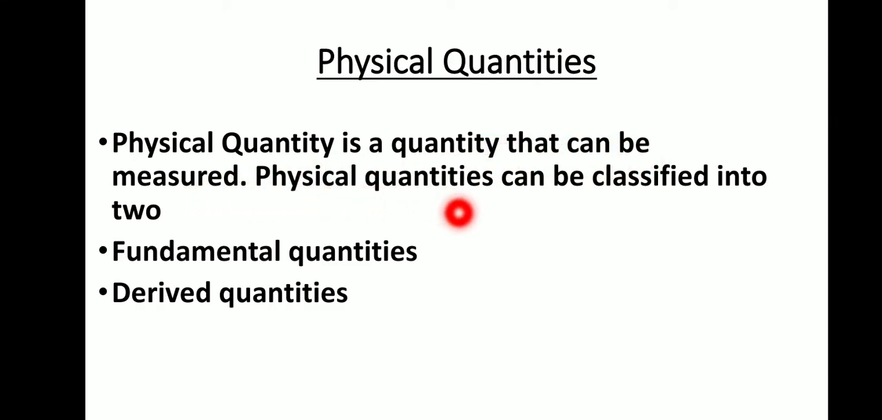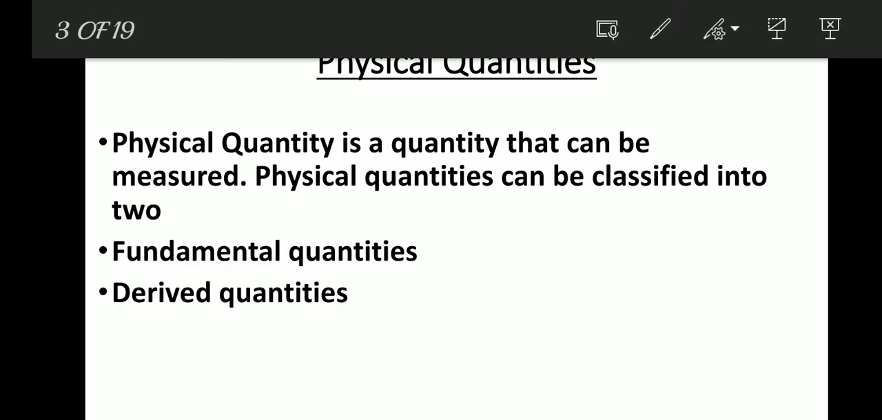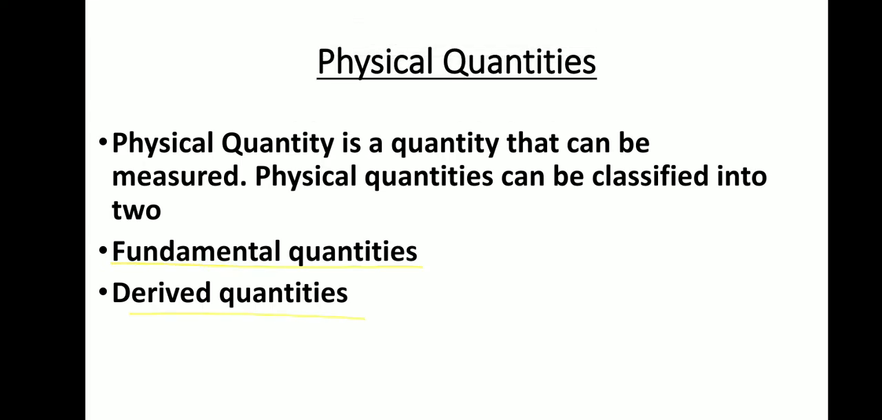Physical quantities can be classified into two types. First one, fundamental quantities, and another one, derived quantities. How many types? Two types. What is a physical quantity? A quantity that can be measured. They can be classified into fundamental quantities and derived quantities.